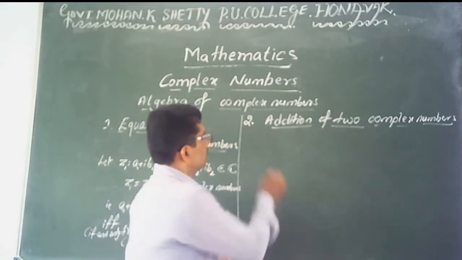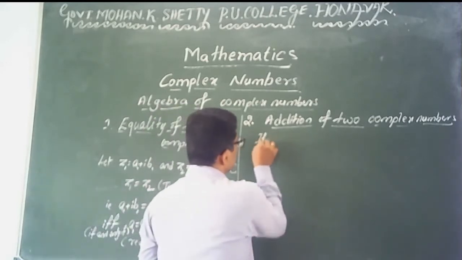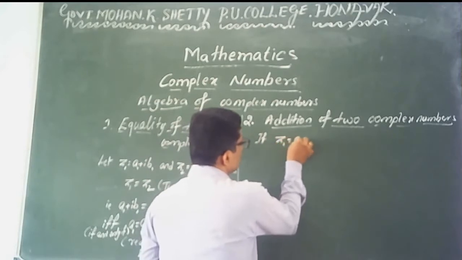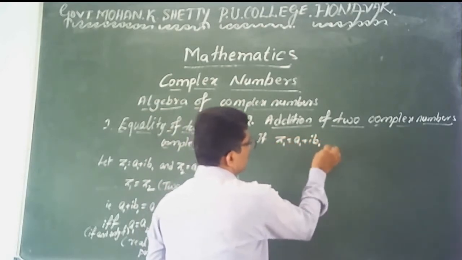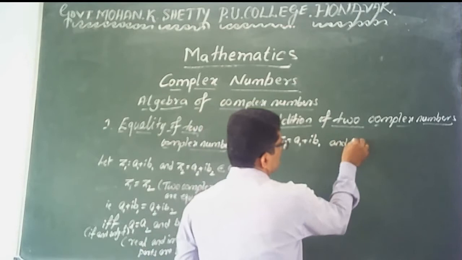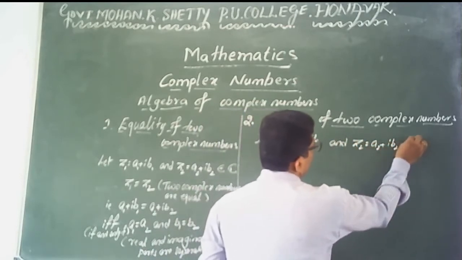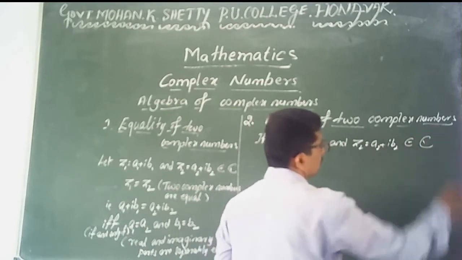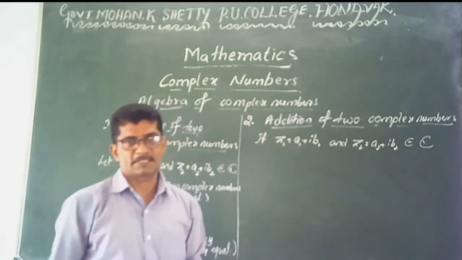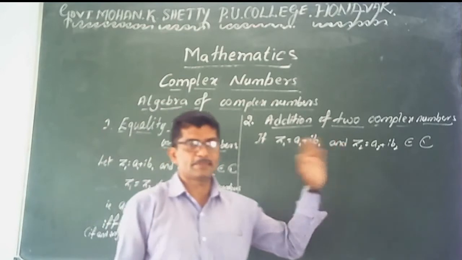Here also, assume that z1 is equal to a1 plus i into b1 and the second complex number z2 is equal to a2 plus i into b2. These two are any two complex numbers. It is clear, they are in a plus ib form.